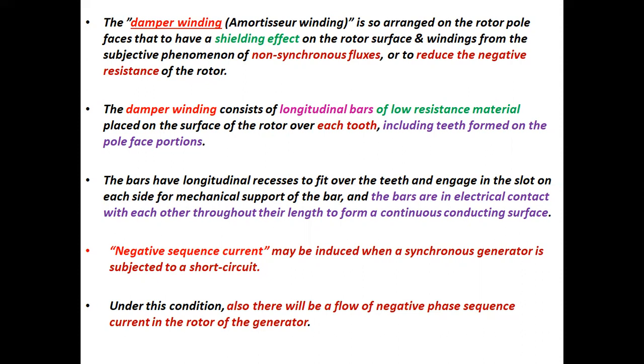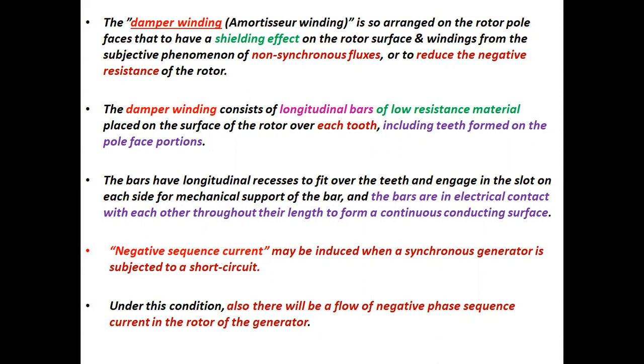The damper winding consists of longitudinal bars of low resistance material placed on the surface of the rotor over each tooth, including teeth formed on the pole face portions. The bars have longitudinal recesses to fit over the teeth and engage in the slot on each side for mechanical support of the bar. And the bars are in electrical contact with each other throughout their length to form a continuous conducting surface.